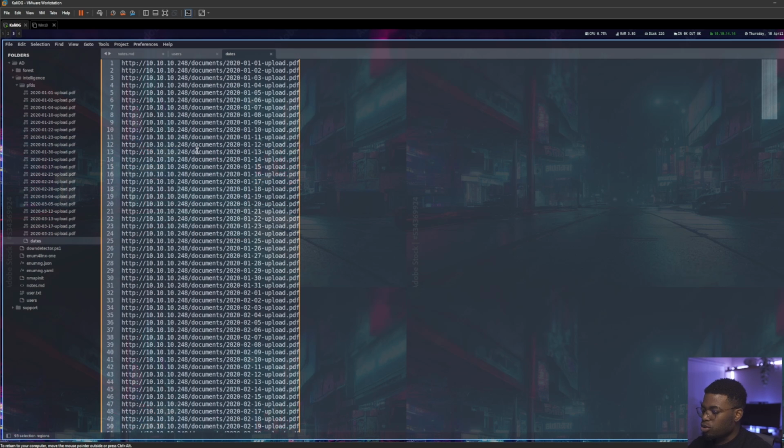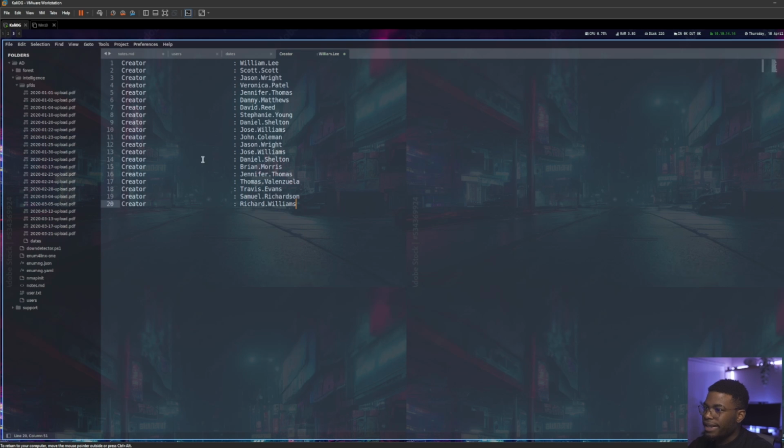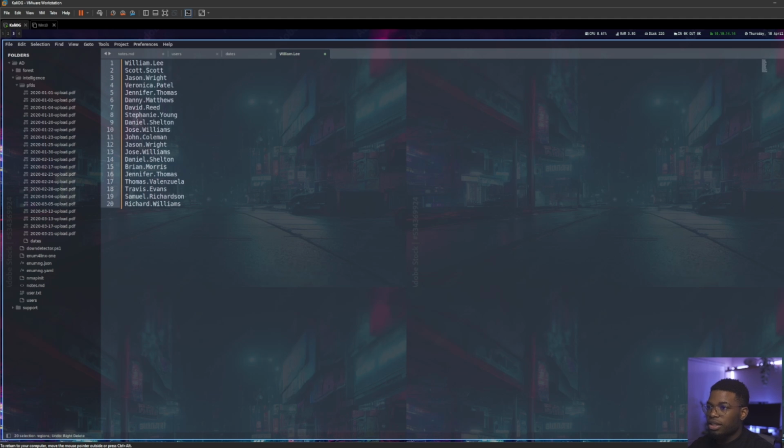You could copy these and paste them to a file called users, and then, you know, clean it up with Sublime just like this. Let me not delete actual usernames. Now you have usernames and you cleaned it up really quickly with Sublime.